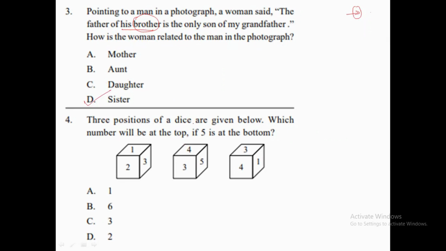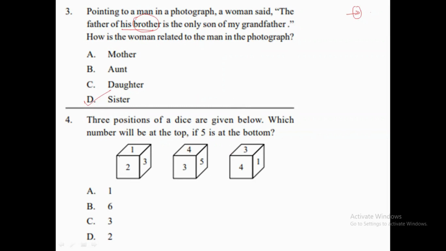Okay, now three positions of a dice are given below. Which number will be at the top if 5 is at the bottom? That we need to find out. 5 is at the bottom only, so now we need to check which number will be at the top.